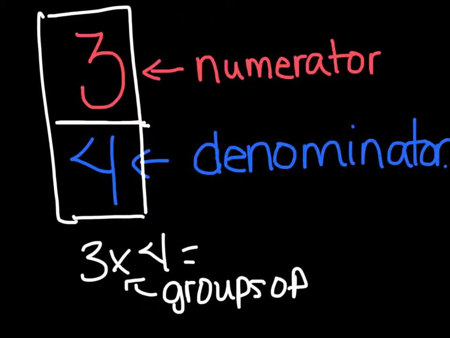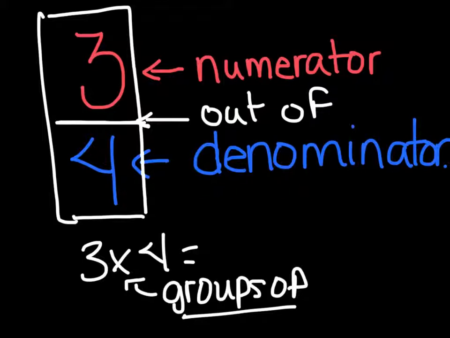Okay, well now we're going to read this little line as out of. Okay, so instead of it being groups of, it's going to be out of. So instead I'm going to say 3 out of 4. Okay, so that would mean that I have 3 pieces out of 4.